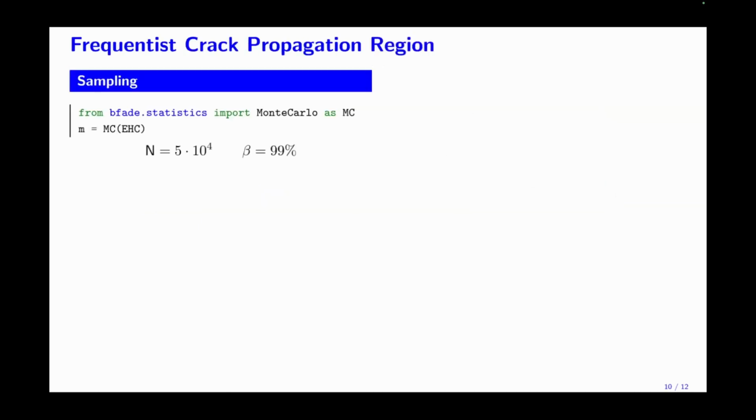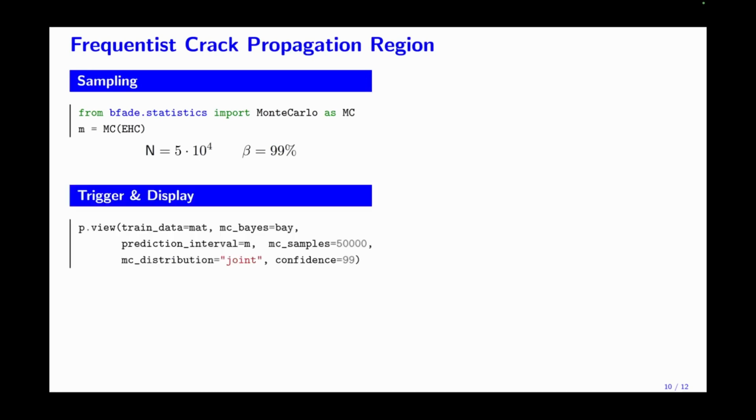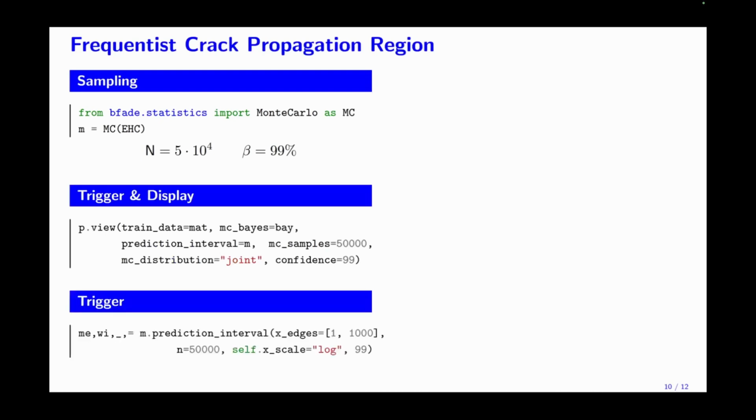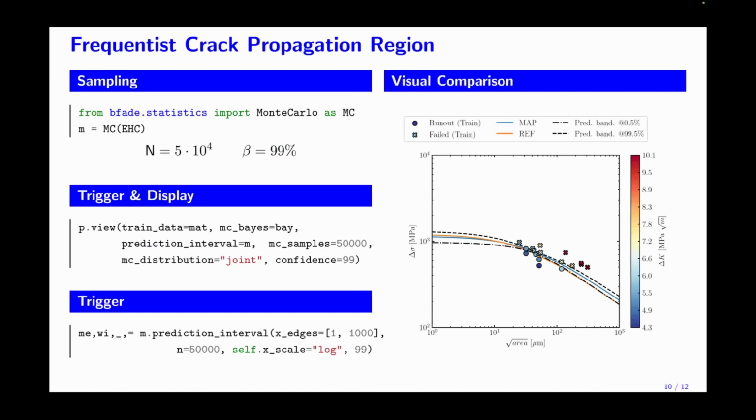To compute these intervals, we invoke this sampler implemented in BFADE, and we draw, say, 50,000 trials from the posterior, and after prescribing a 99% confidence level, we can trigger the computation and display the results, or just trigger the computation and display it later. But in any case, this is the result. Our optimal estimate is the blue curve surrounded by the bounds, which represent the prediction interval.